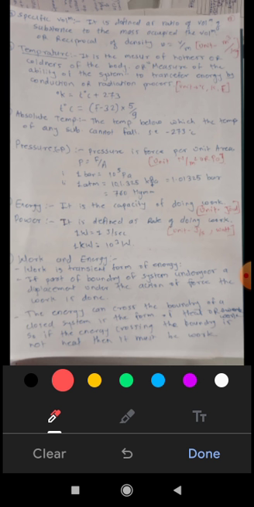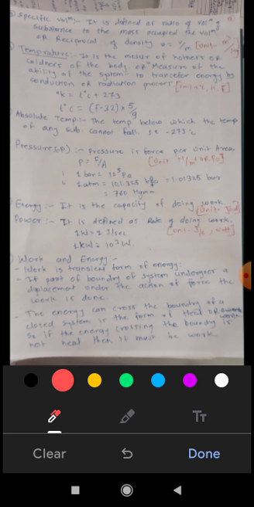We know that for a closed system, mass does not transfer, but energy transfers from the system. So this energy transferred can be of two forms. Either it may be heat or it can be work. Got it? Again, in a closed system, the energy crosses the boundary of the system in the form of heat or work. That means if the energy crossed is not heat, then it must be work.